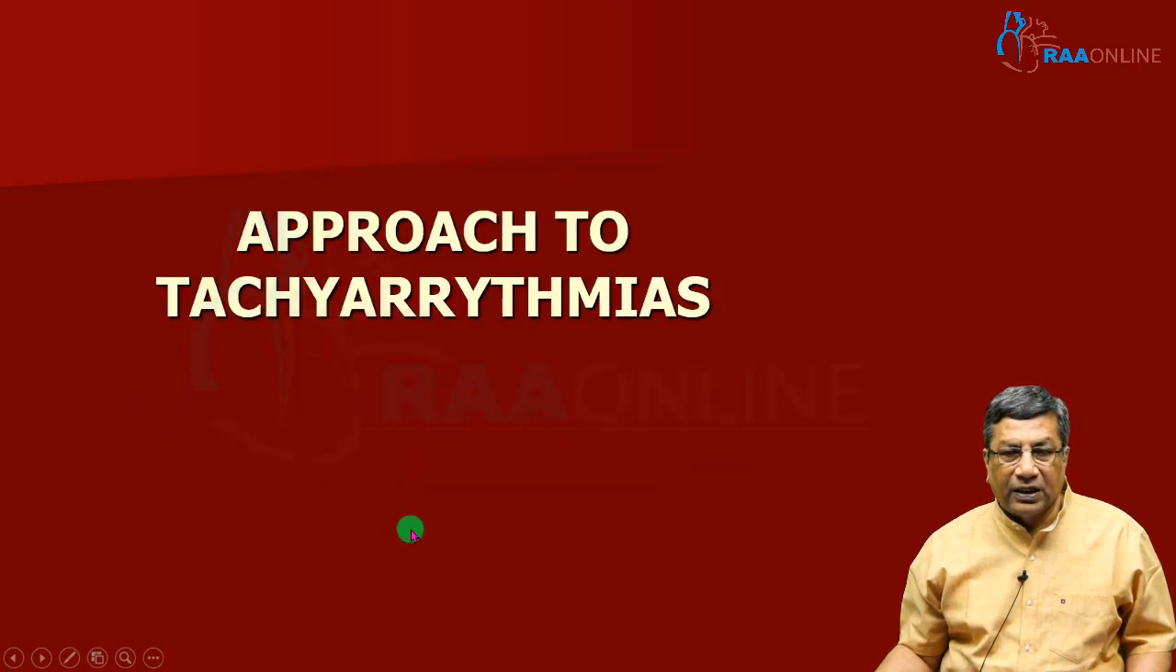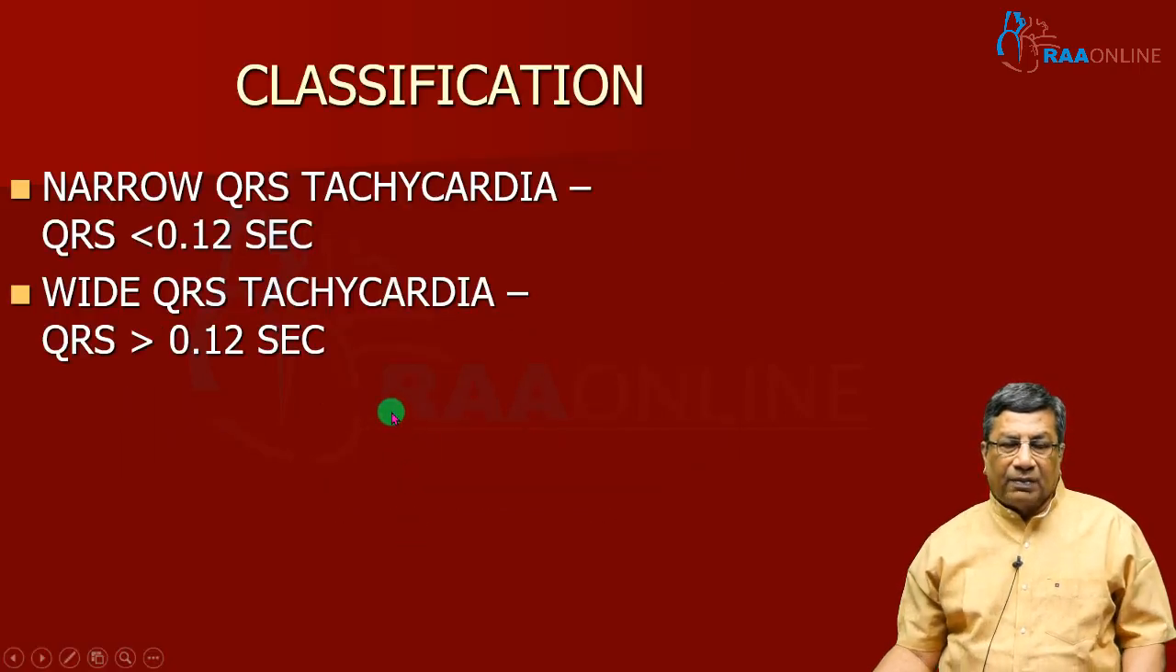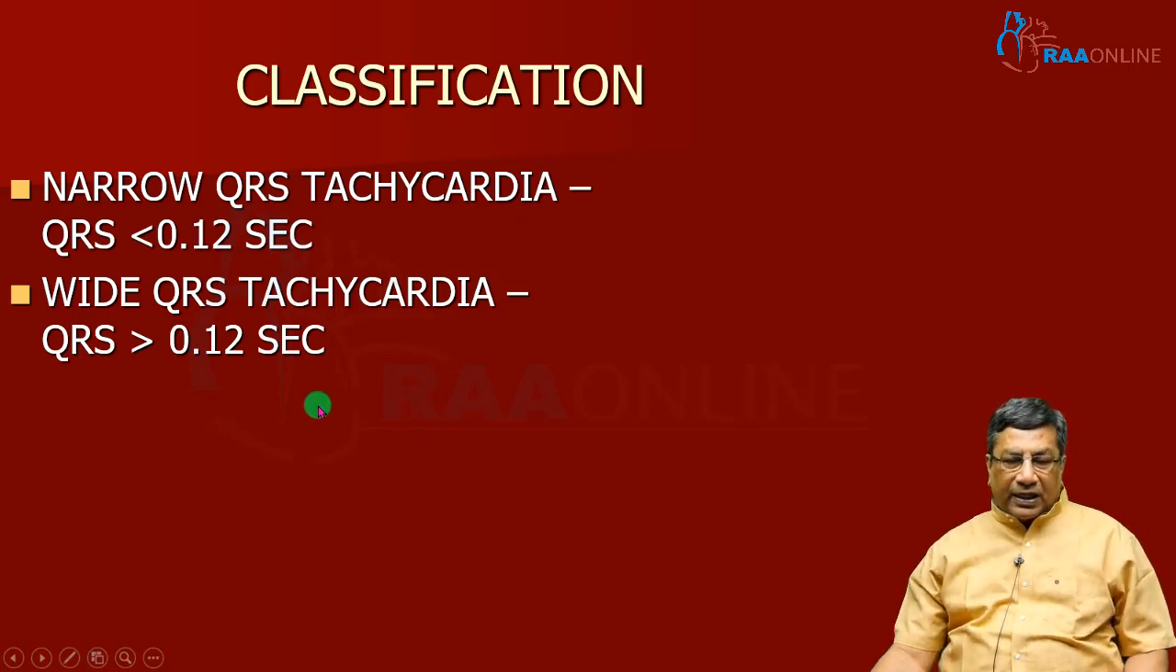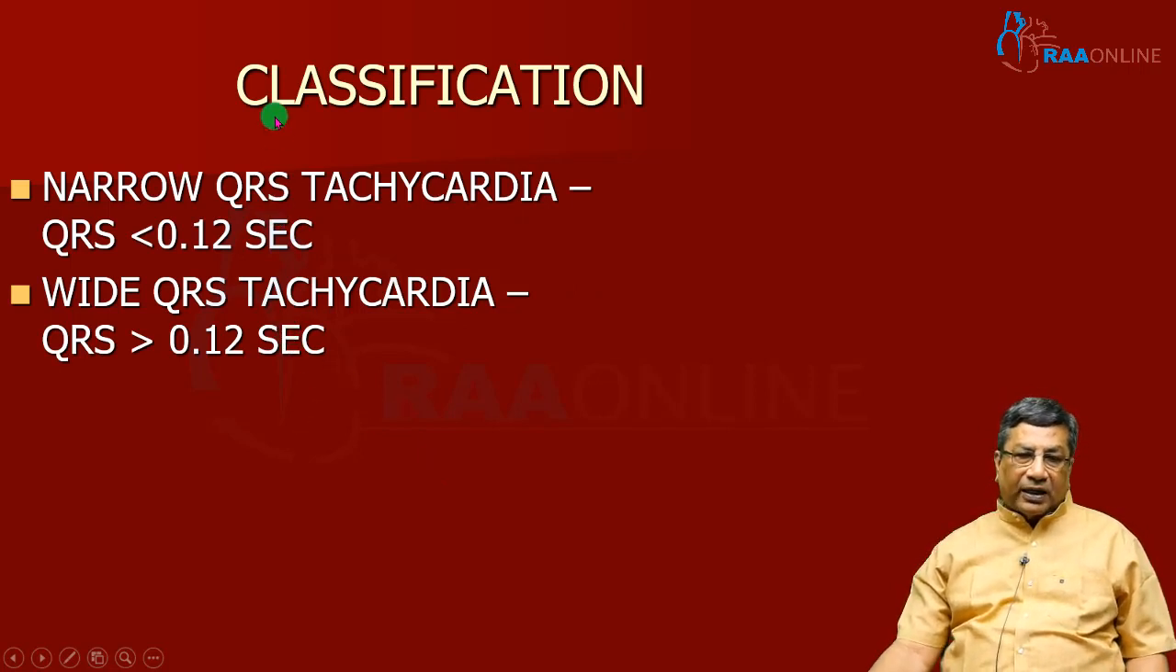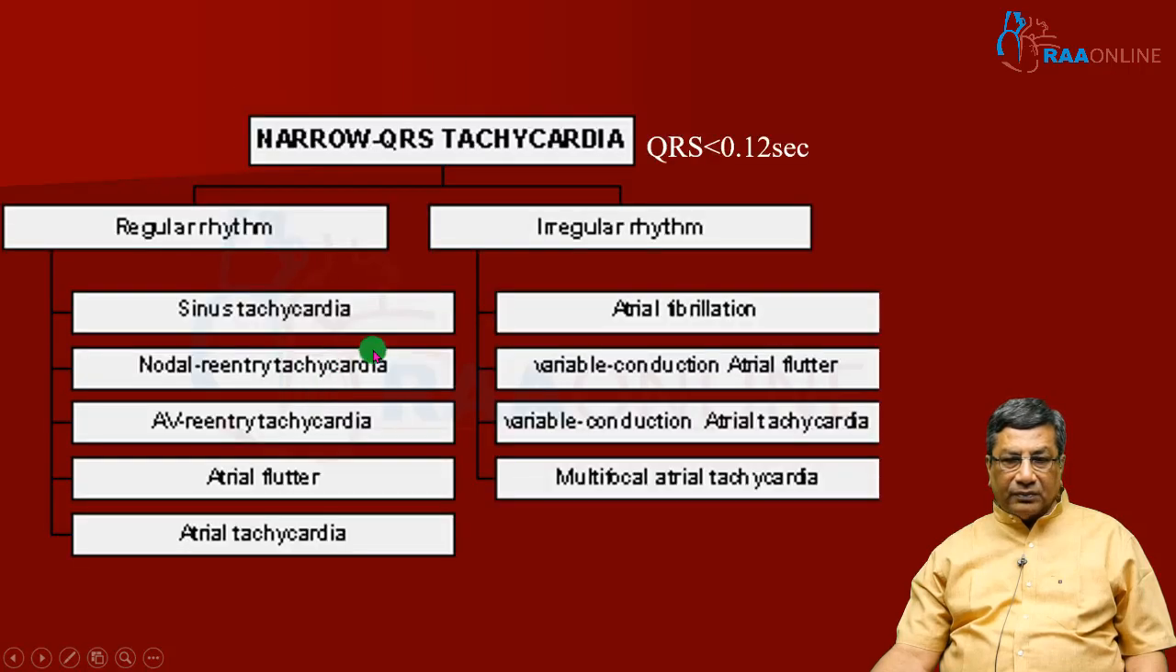This classification is according to the site of origin. But the common or working classification of tachycardia is whether the tachycardia has a narrow QRS or a wide QRS. Narrow QRS tachycardia is defined as a QRS duration less than 0.12 second. Wide QRS tachycardia is defined as a QRS more than 0.12 second. So this is a working classification. Although we can classify according to the site of origin, the working classification is narrow QRS and wide QRS.